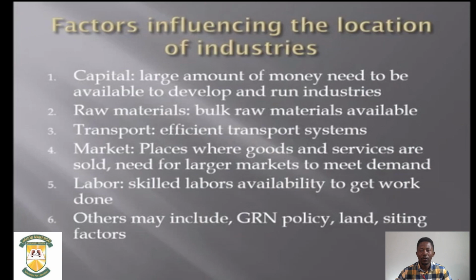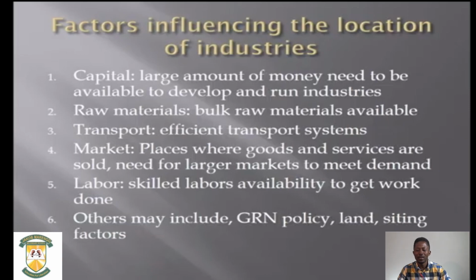So what are these factors that then influence a location? In terms of the industry, for an industry to be established, what factors influence that location? Number 1, you need to look at the capital. You should be able to have a large amount of money which is needed to develop and run the industry. You need to be close, or that industry needs to be close to the raw materials so that it's able to access bulk raw materials at a lower price.